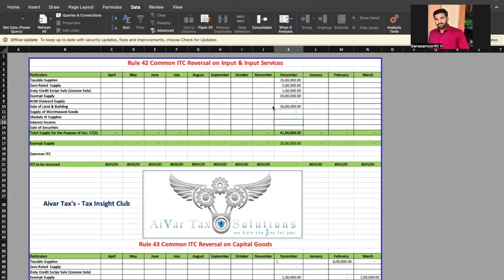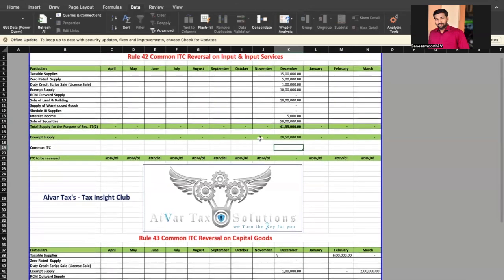And supply of warehouse goods, schedule 3 supplies, interest income. If they are having any interest income, you may declare here. Sale of securities. So sale of securities is also included in the terms of exempt supplies for the purpose of calculating common credit. Okay. So if you have a sale of securities, for example, a person has intraday trading or F&O trading in the month of December for the value of 50 lakhs, that also is to be considered for calculating exempt supply.